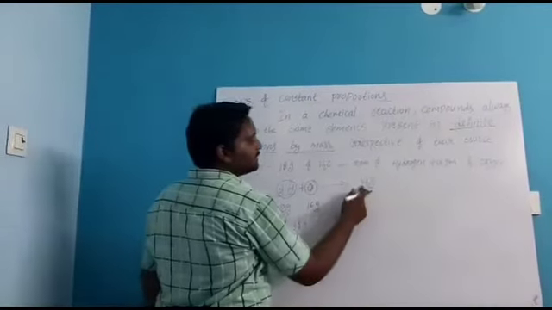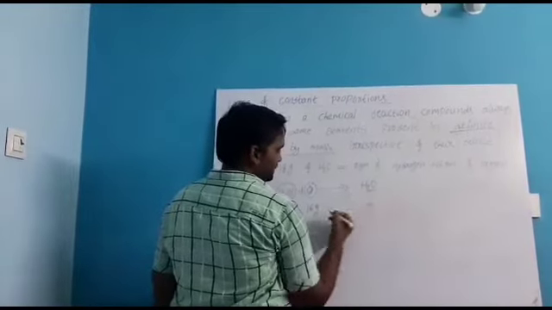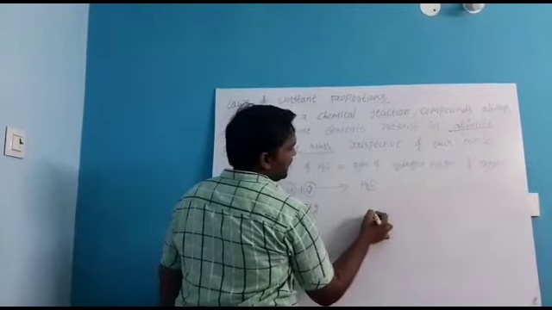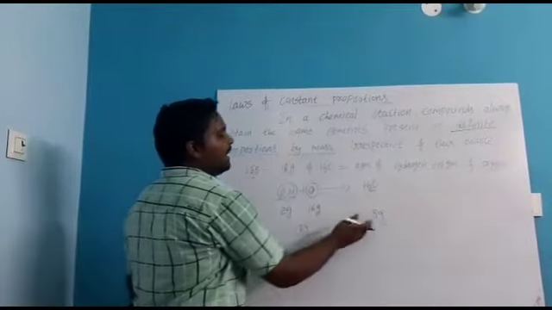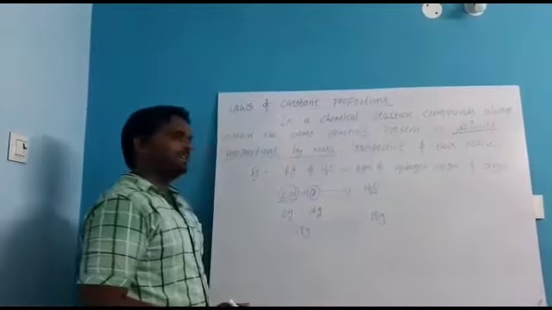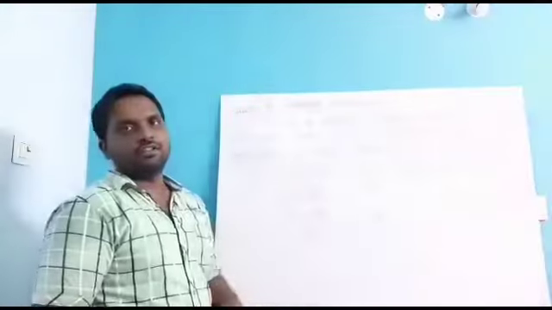Now see this side also. 2 hydrogens means 2 grams and oxygen mass 16 grams. So totally how much? 18 grams. So before the reaction it has 18 grams and after the reaction it also has 18 grams. This is called the law of conservation of mass.